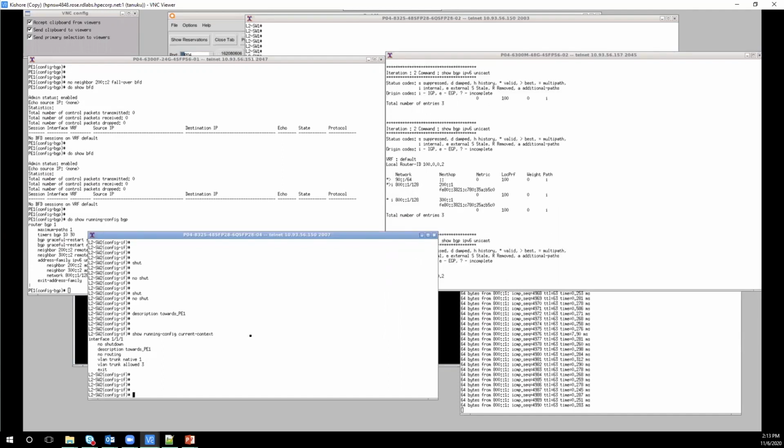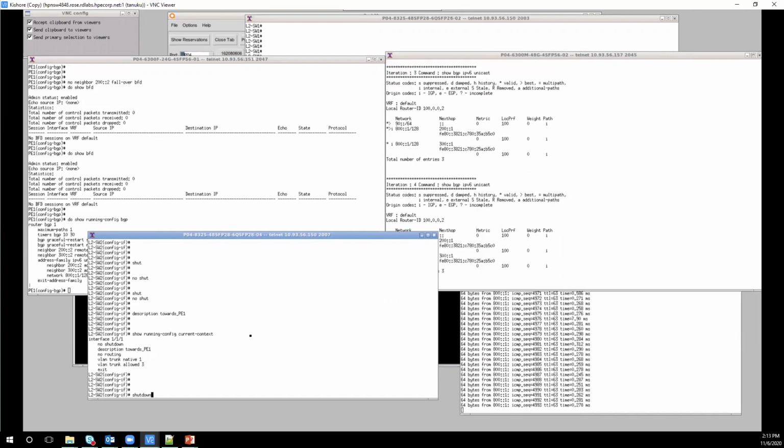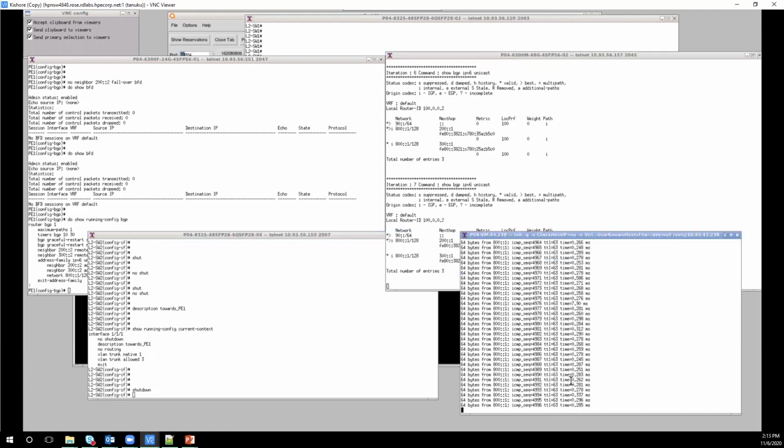This is the link between P1 and the bottom L2 switch. We can see that the ping is failing now.